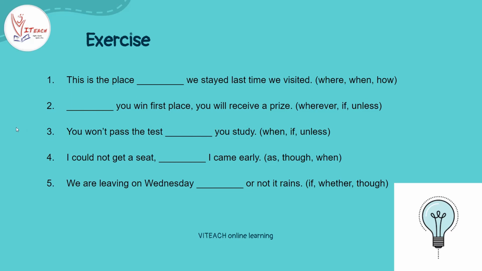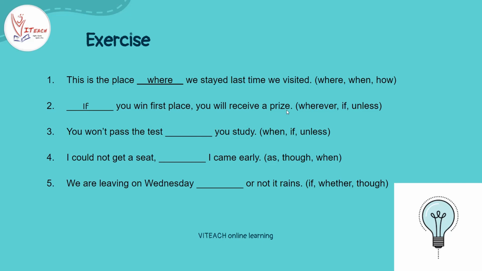Okay, let's go on to the second exercise. Dash you win first place, you will receive a prize. What can be the answer? Yes, if. So if you win first place, you will receive a prize. Here also, this is the dependent clause and this is the independent clause.